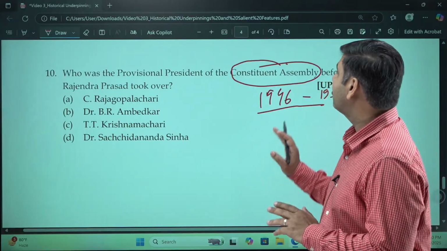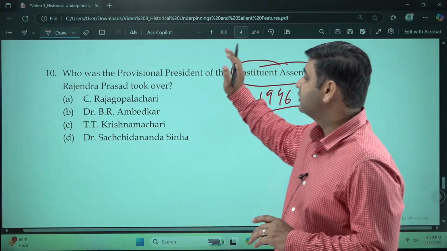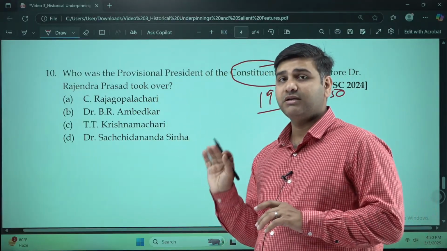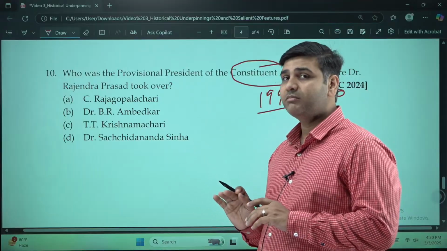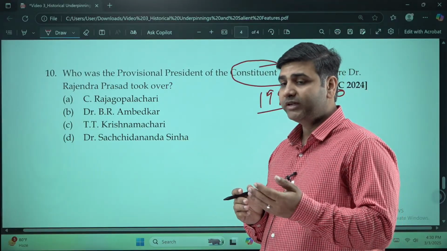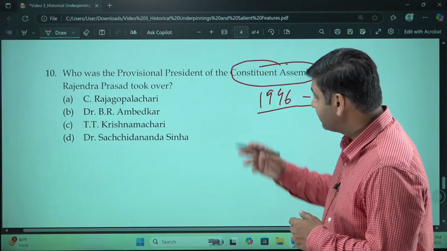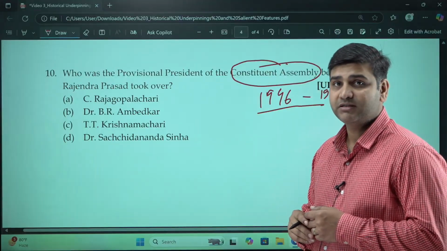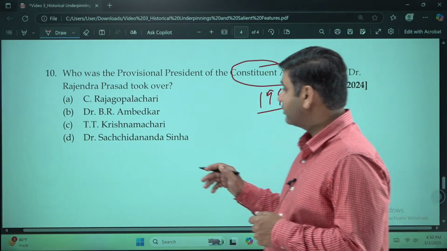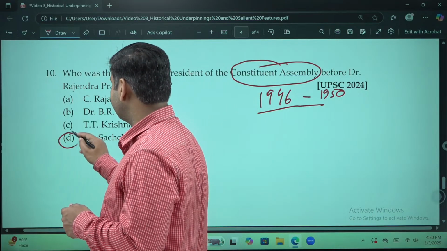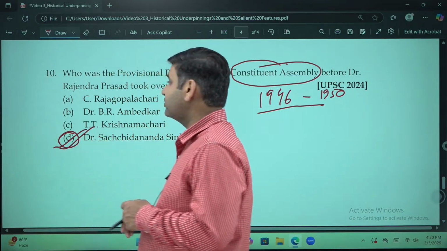The president of this Constituent Assembly was Dr. Rajendra Prasad. But just before he became the president, who was the pro tem president, or shall we say provisional president? The name of Dr. Sachidanand Sinha comes here. He was the provisional president.